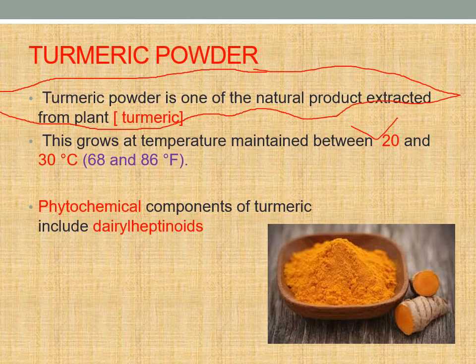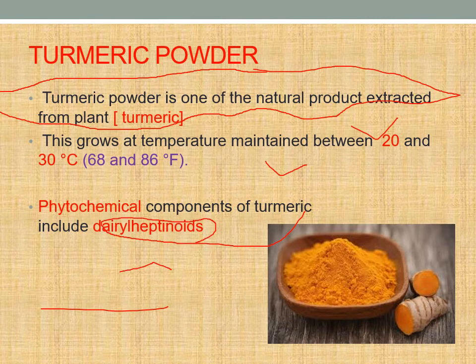If required, we grow them at temperatures like 30 degrees Celsius and 20 degrees, as it is in demand right now. Phytochemical components of turmeric also include diarylheptanoids. These heptanoids are seven-member structural units, and they have an impact on our digestive system and many others.